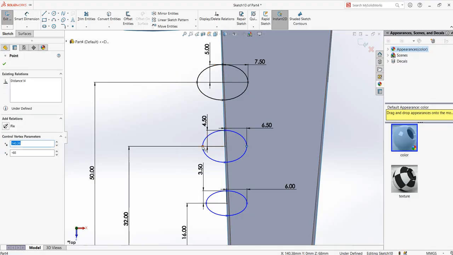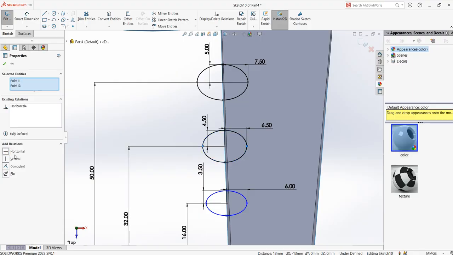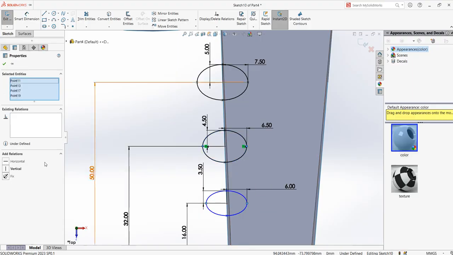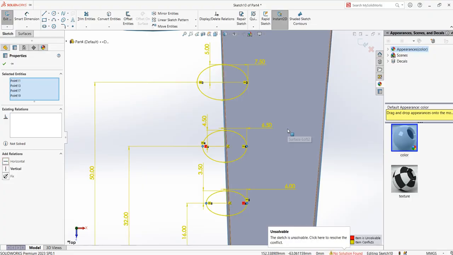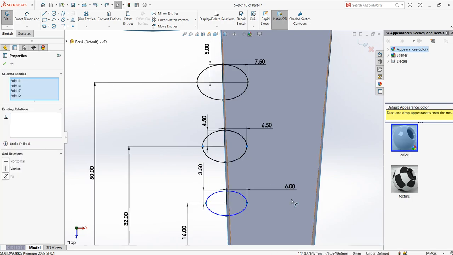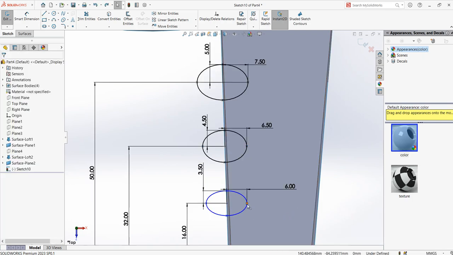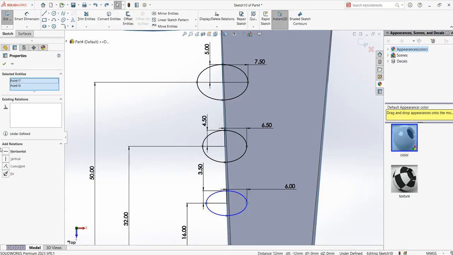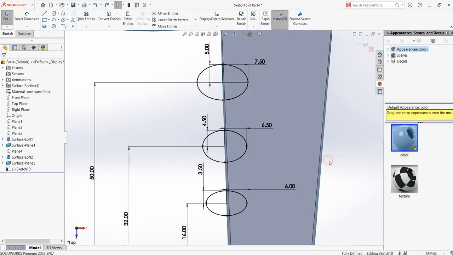Also for this one, choose these 2 points and click on horizontal constraint. Choose these 2 points, click on horizontal constraint. Okay, it's becoming over defined. Let me just press OK and press Ctrl Z, maybe the last one. Okay, select these 2 points, press horizontal. Yeah, now it's okay.